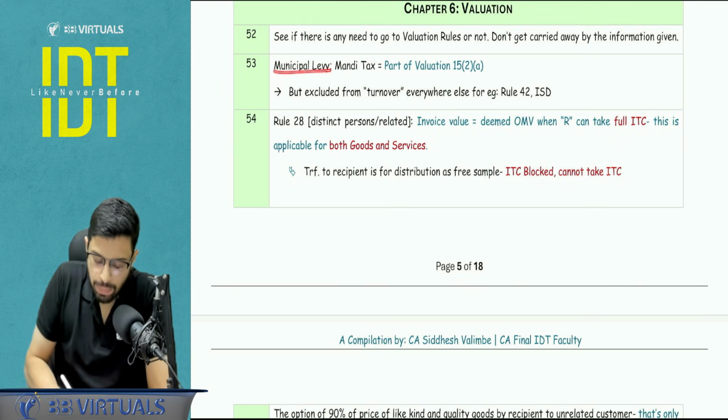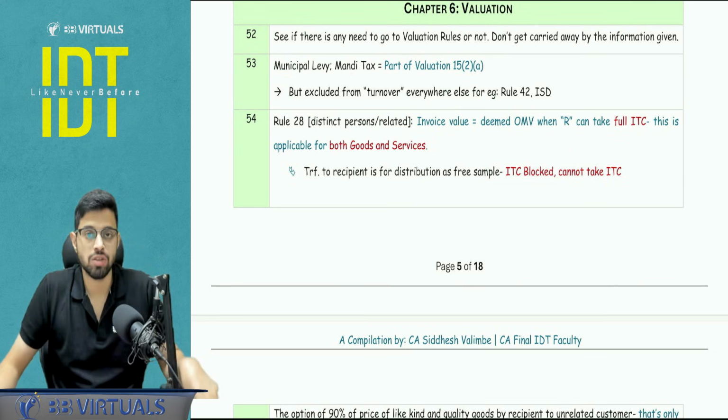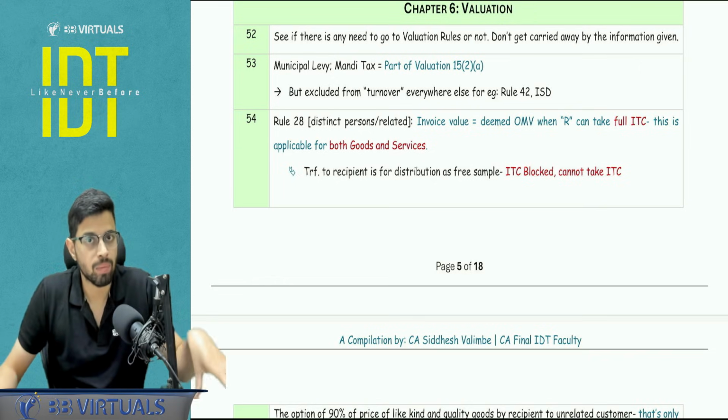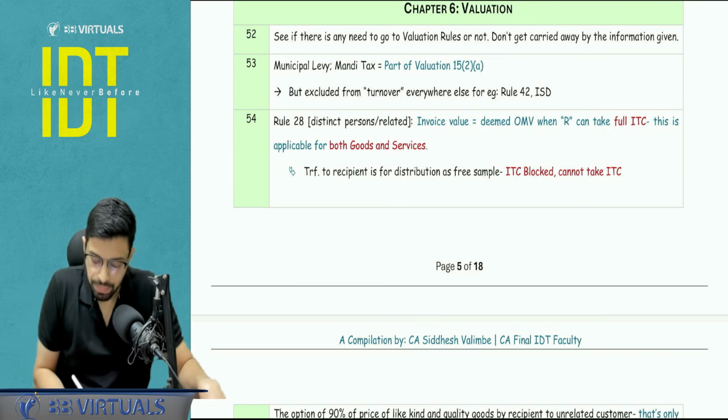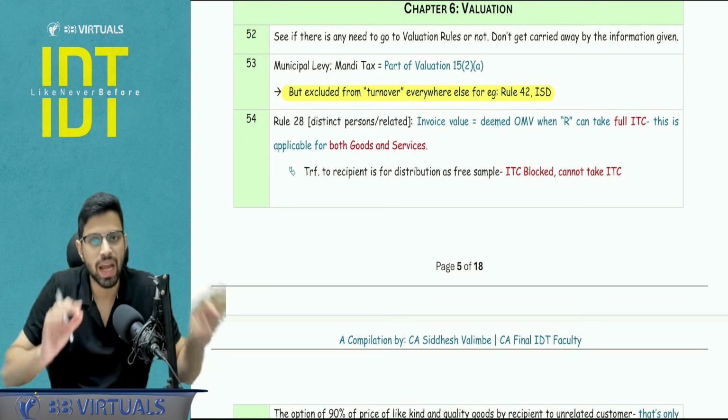Mandi tax, municipal levy, these are the examples of 15.2A. These are the other taxes which are not subsumed under GST. They become a part of your valuation of supply and on which the GST is applicable, but they will be excluded from the turnover everywhere else.